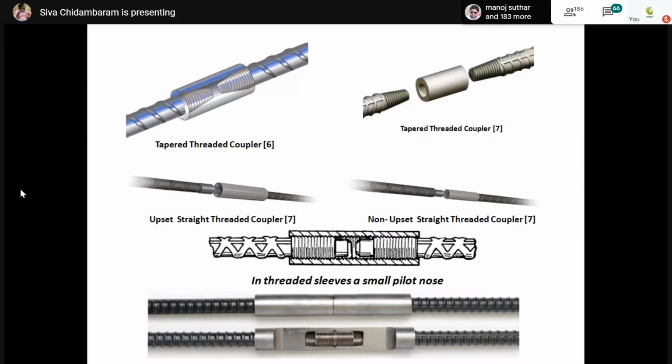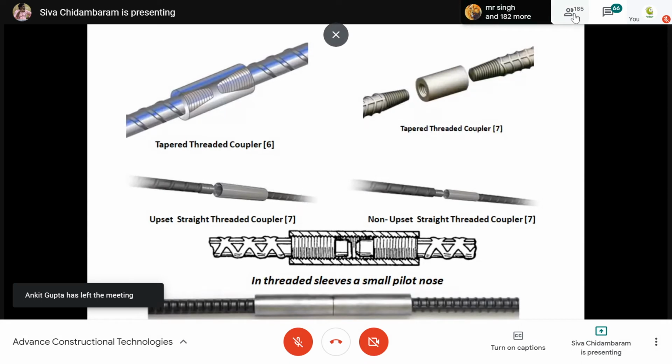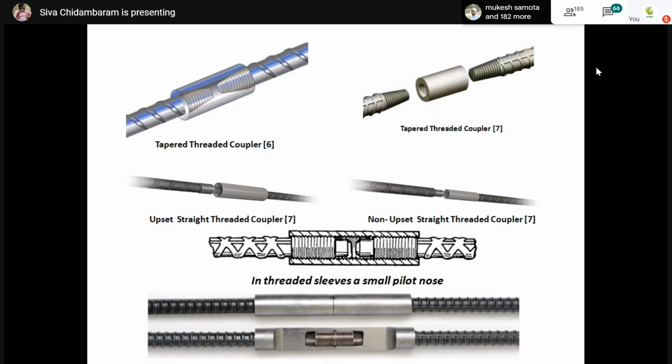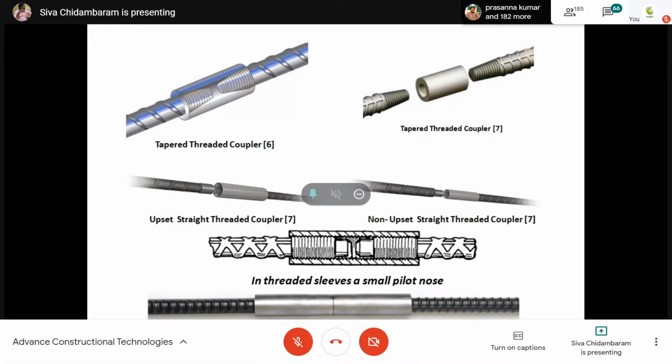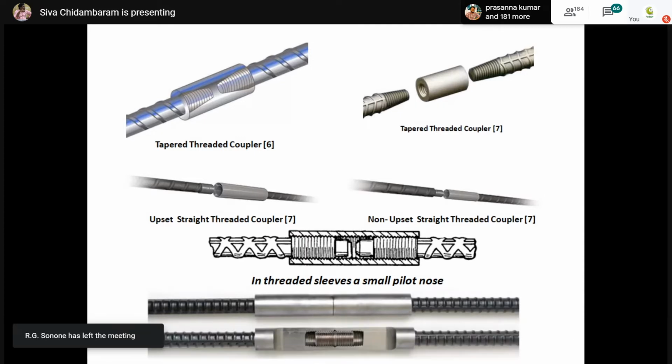So in order to avoid that, they are introducing a threading called non-upset. Now you can reduce the diameter of the end portion, the threaded portion. That is not recommended, but in some critical cases, we have to maintain the uniformity of coupled portions. So they are introducing such things. Now, when you connect the rebar using a threaded coupler, the outer diameter of the coupler is equal to the outer diameter of your rebar. So now it looks uniform. This is called the non-upset straight threaded coupler.